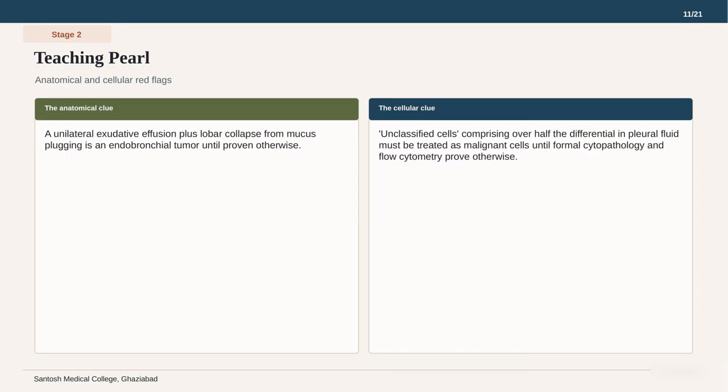Those unclassified cells, which make up over half the differential, must be treated as malignant until formal cytopathology and flow cytometry prove otherwise. We cannot ignore such a high percentage of abnormal cells in an exudate. The next step is to get a definitive identification of these cells to see if they match our suspicion of a lung primary. Let us move to the cytopathology and staging results.